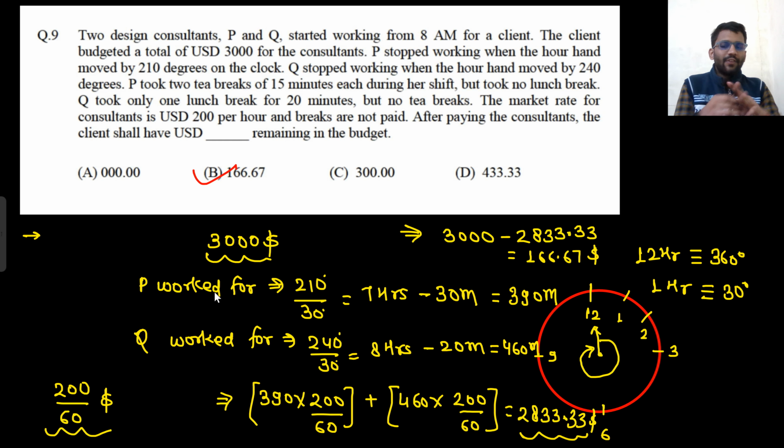P worked for 390 minutes and Q worked for 460 minutes. For each minute they are given 200 by $60, which means for 1 hour they are given $200. That means they are getting 16,000 rupees for working only 1 hour. Okay, this is how freelancers earn.